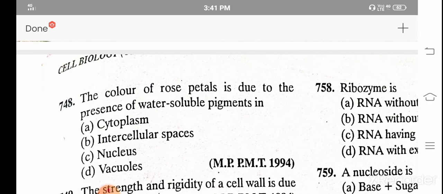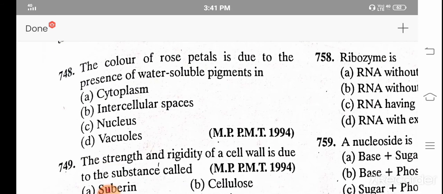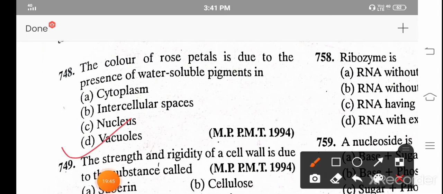The color of rose petals is due to the presence of water-soluble pigment in A. Cytoplasm, B. Intercellular space, C. Nucleus, and D. Vacuoles. And the correct answer is D. Vacuoles.